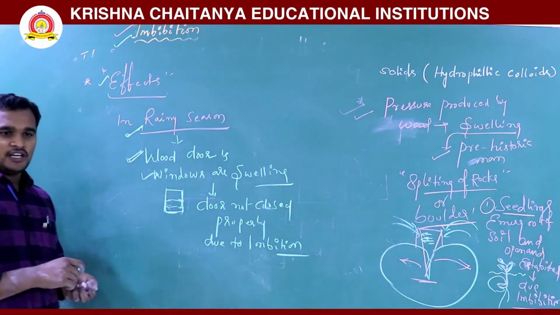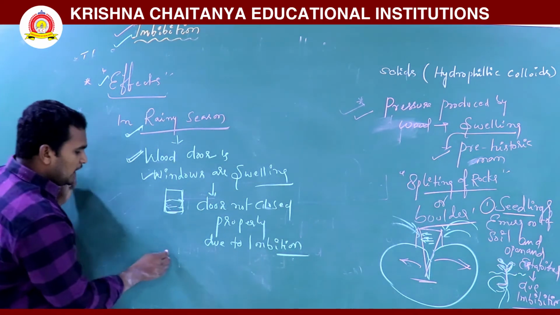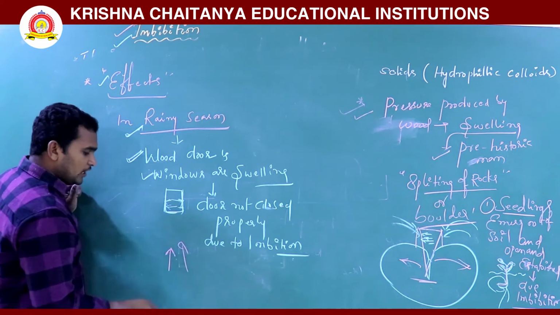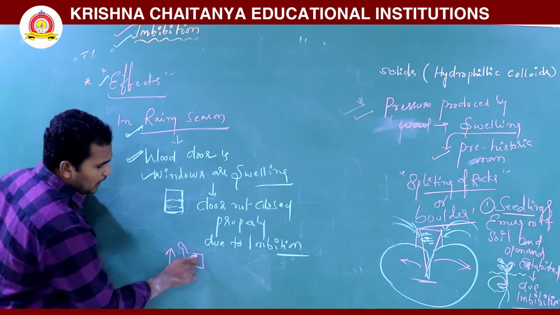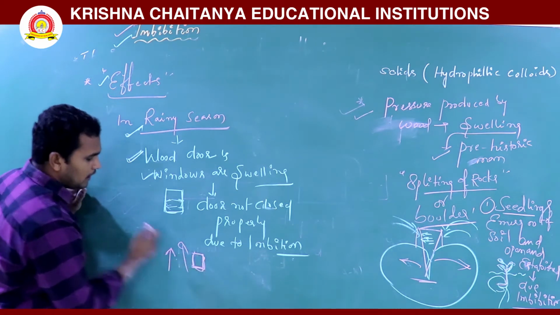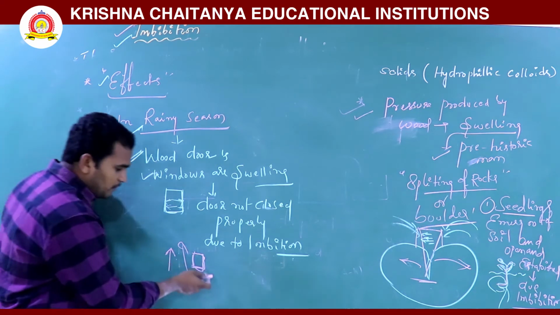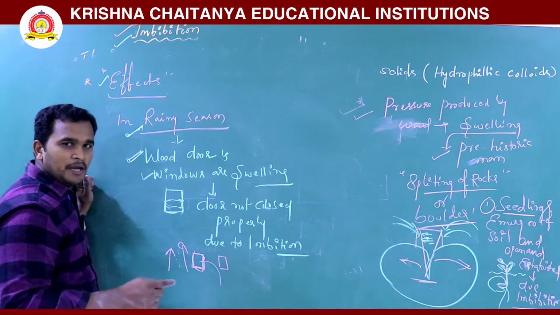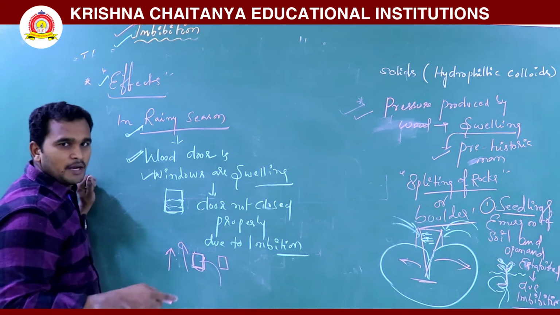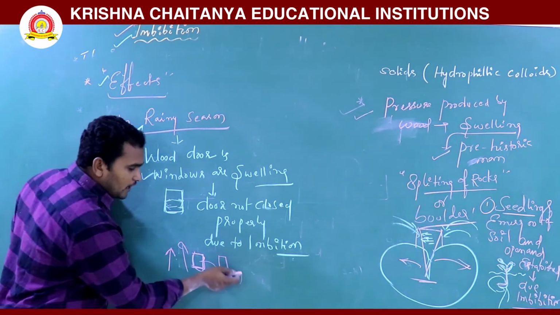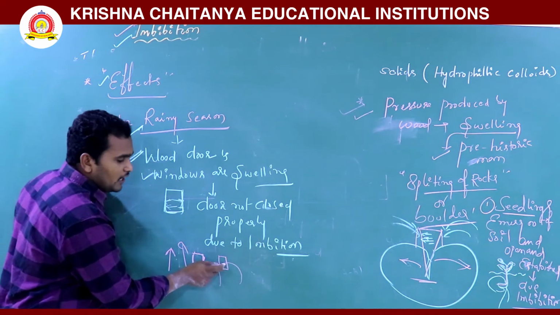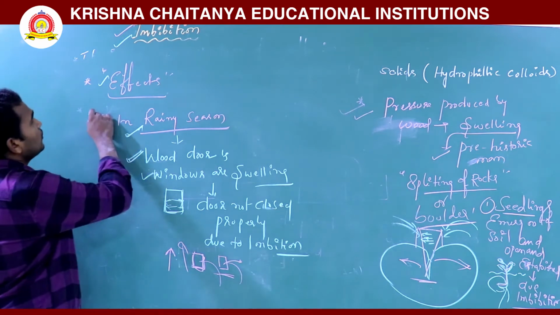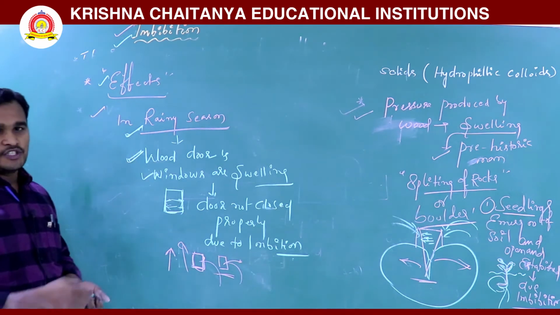In imbibition, when it is fully dry again, what happens? The wet wood dries, and it comes back to the normal position. So when water is absorbed, it swells. Imbibition is also reversible. When water is absorbed and then removed, it comes back to the normal position. This is also what we observe in imbibition.